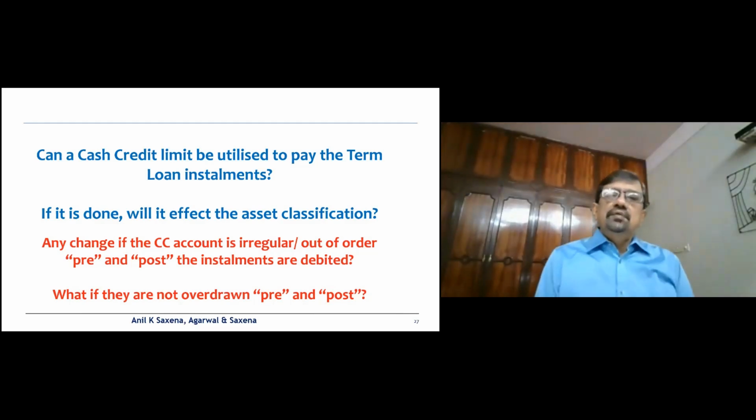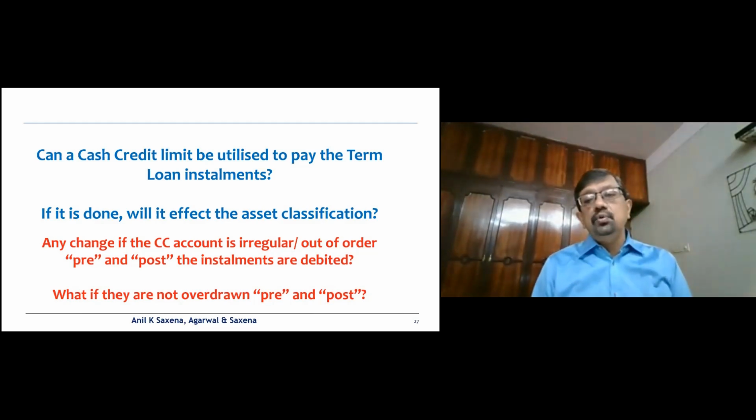Similarly, if the account is already irregular and the installment is paid, then obviously this will definitely not be allowed, and it would be considered as if it was paid out of a new sanction or out of irregularity, and you would have to calculate the term loan NPA as per the 90 days delinquency norms.